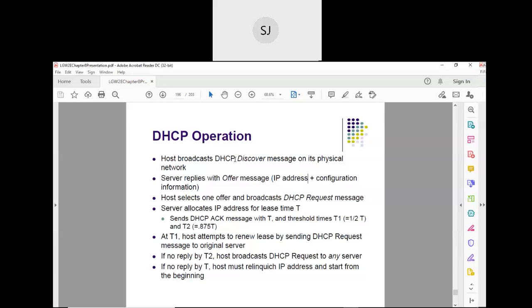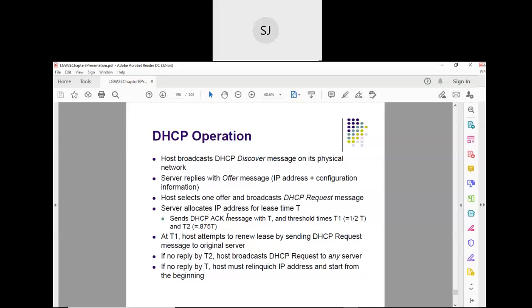The DHCP client sends a discover message for discovering the DHCP server. The server, after receiving the discover message, sends an offer. The client accepts that offer and sends a request, meaning: this is the IP address that I have chosen, please accept my request. This is also a broadcast message. Now the DHCP server accepts it.